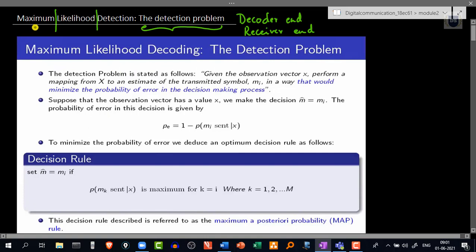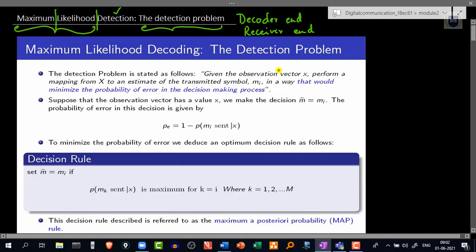Why is it called maximum, why is it called likelihood, and why is it called detection? Anyhow, we know it's a detection process. What the decoder does is try to detect whether the estimate is equal to the transmitted message signal or not. We are familiar with the term detection, but let's see why it is associated with two more new terms, maximum and likelihood.